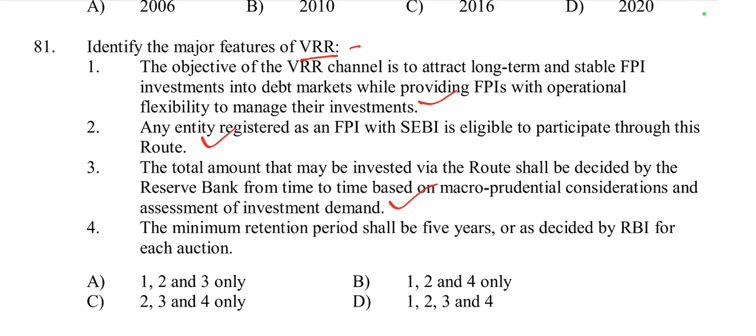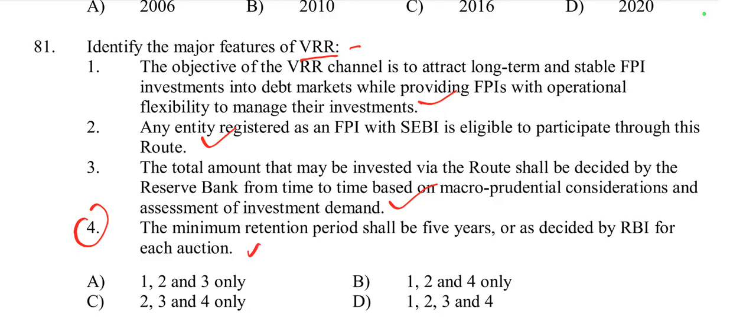Therefore point 4 could be seen as incorrect or misleading because it suggests a fixed 5-year minimum retention period, which is not uniformly applicable. The correct understanding is that the retention period is flexible and determined by the RBI on a case-by-case basis depending on the specific auction or investment condition.